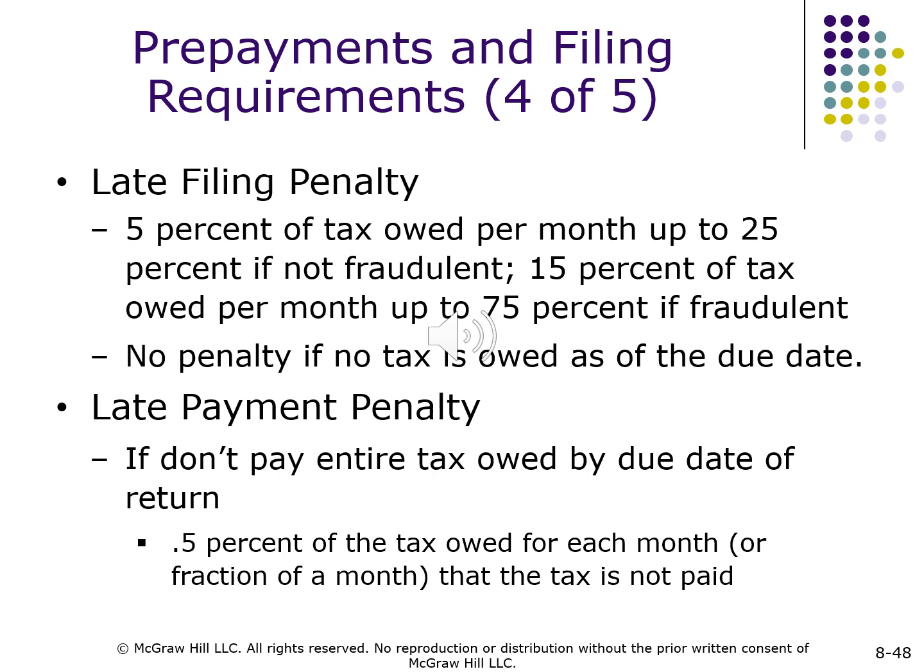Prepayments and filing requirements, 4 of 5. Late filing penalty: 5% of tax owed per month up to 25% if not fraudulent. 15% of tax owed per month up to 75% if fraudulent. No penalty if no tax is owed as of the due date. Late payment penalty: if you don't pay the entire tax owed by the due date of the return, 0.5% of the tax owed for each month or fraction of a month that the tax is not paid.